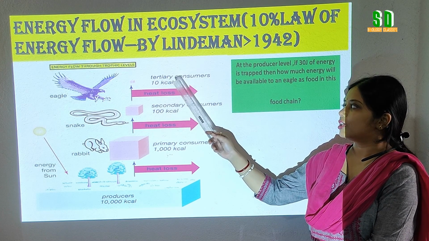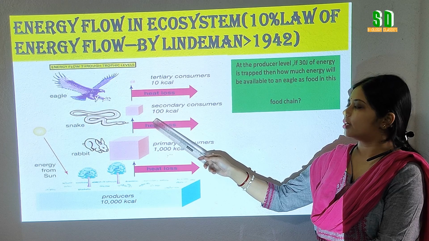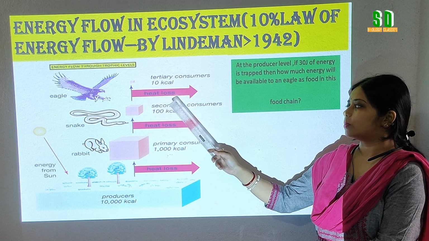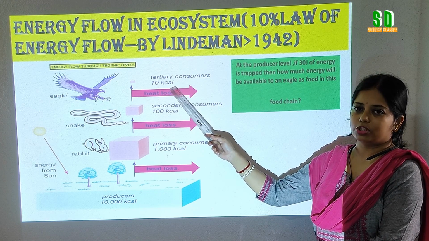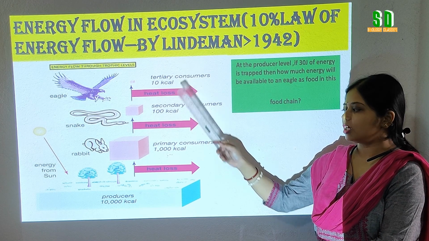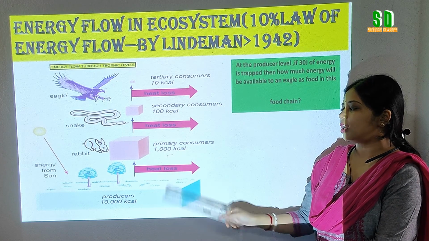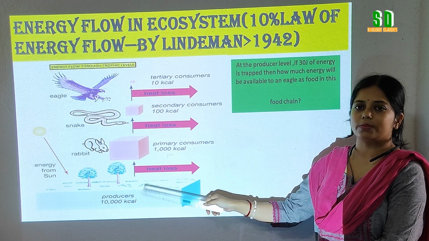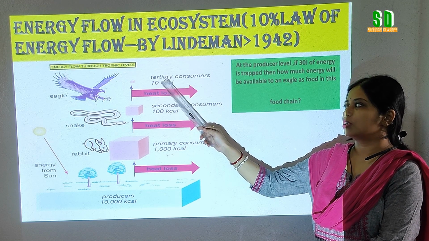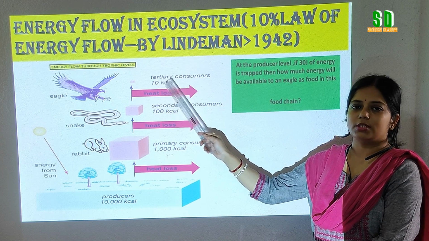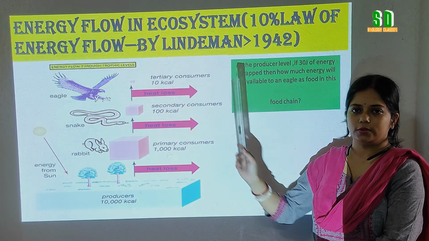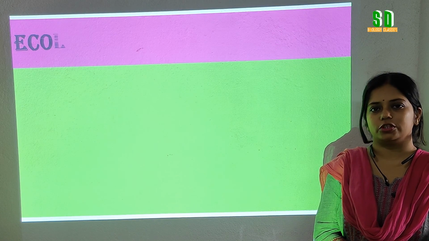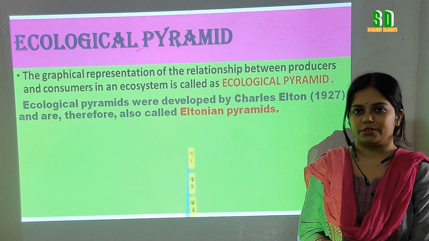And ultimately, in the top consumer level, when the food energy is transferred from the secondary consumer to the tertiary consumer, 0.03 joule of energy is there. So if we follow the 10% law of energy, the 30 joule of energy at the producer level, when transferred to the tertiary consumer level, becomes only 0.03 joule. Now students, we will move to the second part of the video, that is the ecological pyramid.